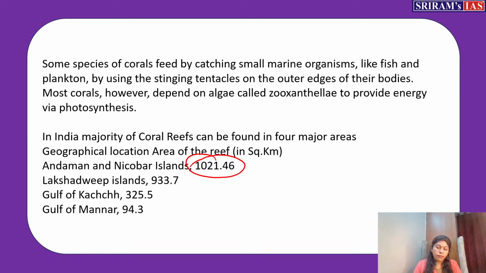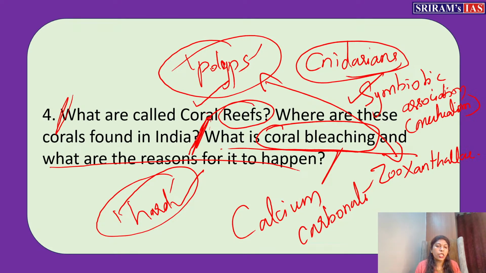Come to the next question: what is coral bleaching, and what are the reasons for it to happen? In that case, you can say coral bleaching mainly occurs because of climate change. What happens? Global warming takes place. When the earth warms at an alarming rate, the sea also absorbs the heat. Apart from the melting glaciers, the sea also gets warmed up and the surface temperature of the sea rises.